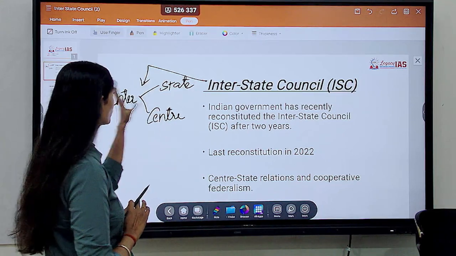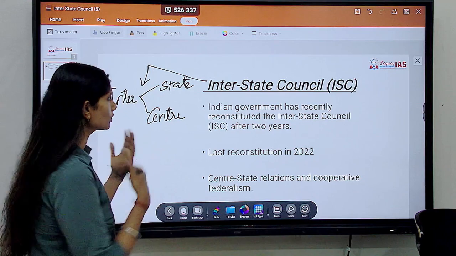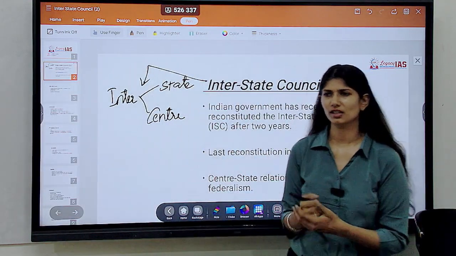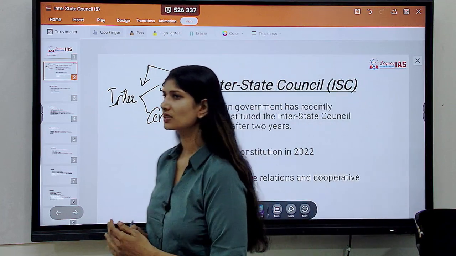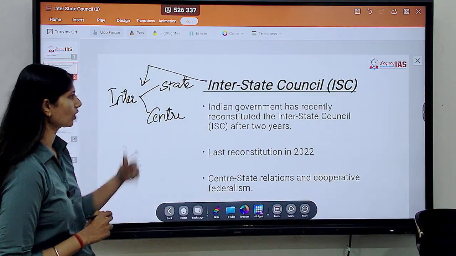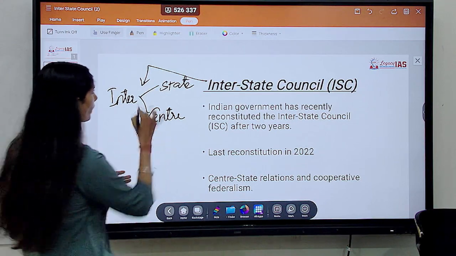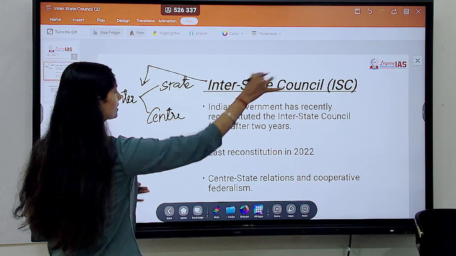To deal with that, this body is there. The constitutional article, 263, we will be seeing further ahead. It was created by a President's order. What is the whole point of creating this body, the Interstate Council?